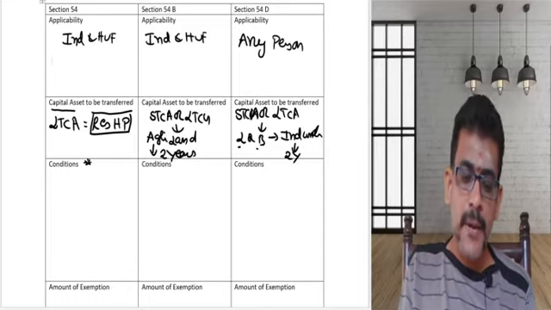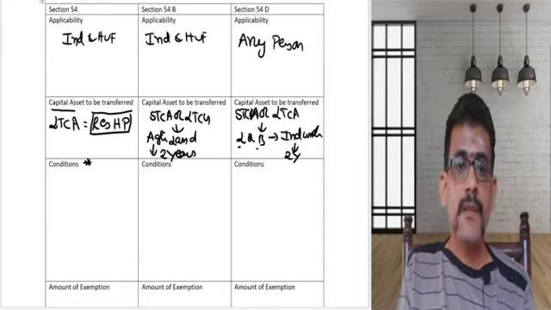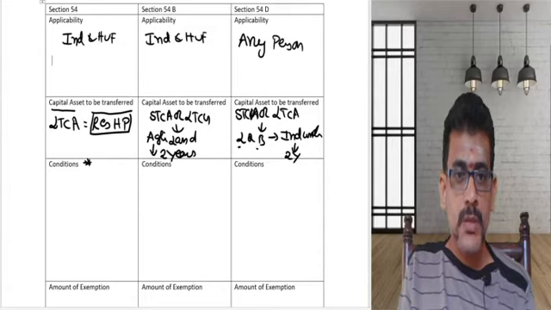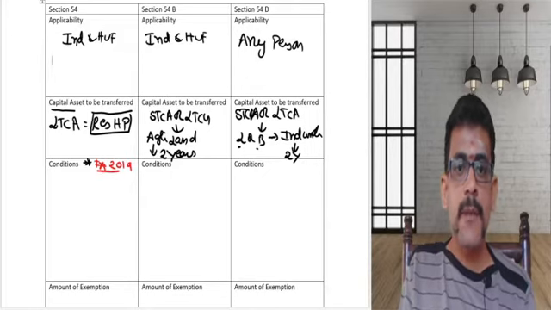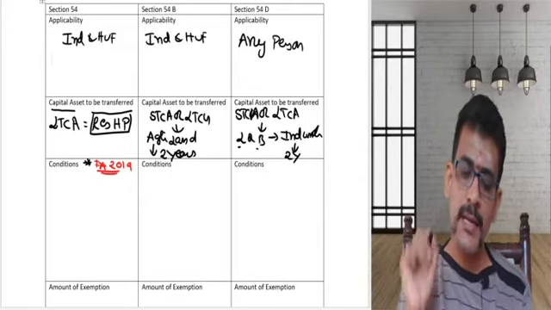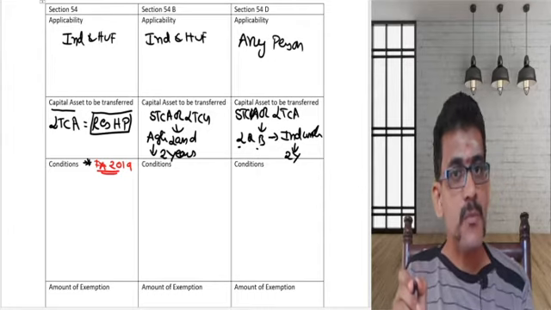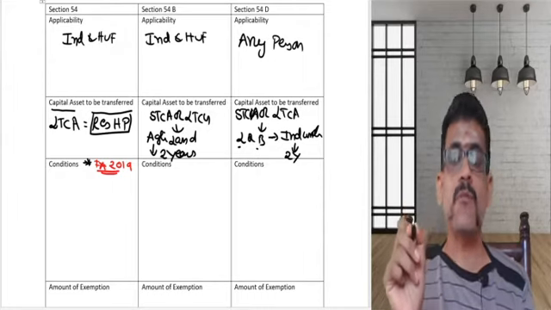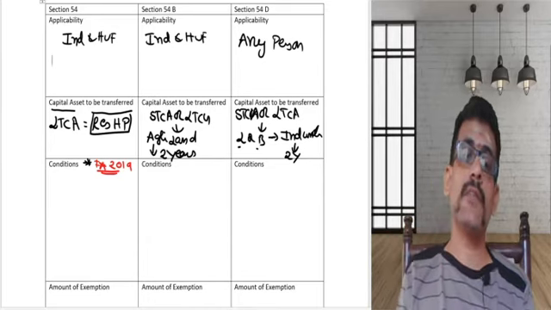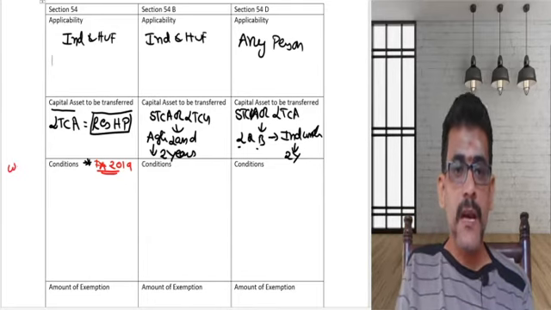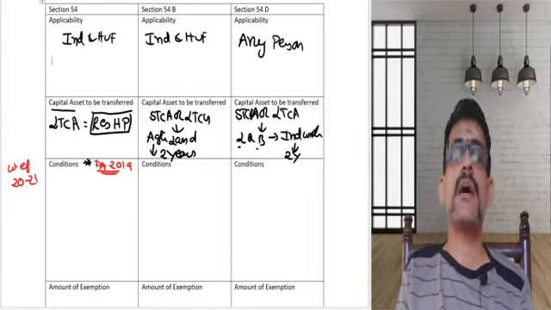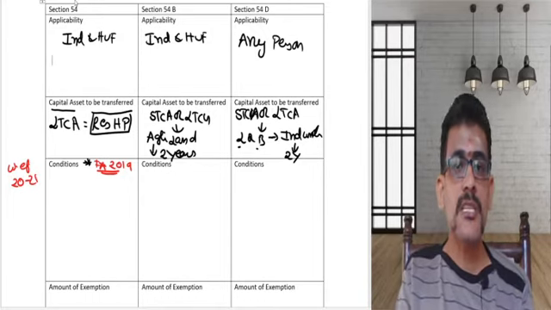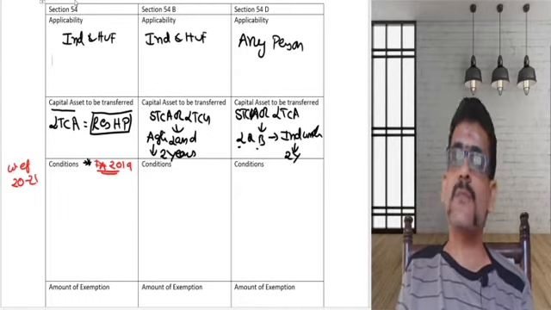This has been amended by the Finance Act 2019, with effect from assessment year 2021. This provision has been amended, not the entire section 54. The conditions part has been amended.